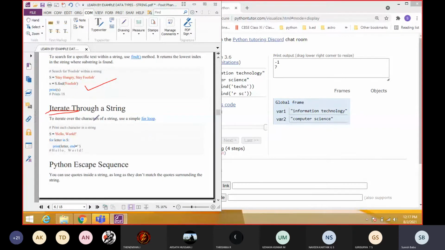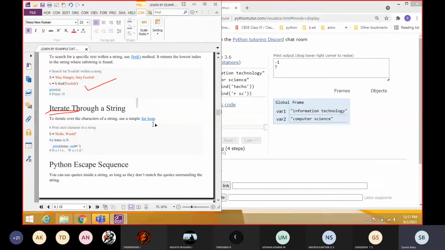Kindly note down. They will ask in the exam about string iteration, iterating through a string, or string traversing. String traversing means accessing every character of the string using a for loop. We already know the for loop from the control statements. This traversing will apply to all the data types hereafter: string, list, tuple, dictionary.